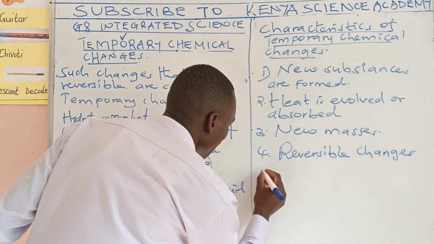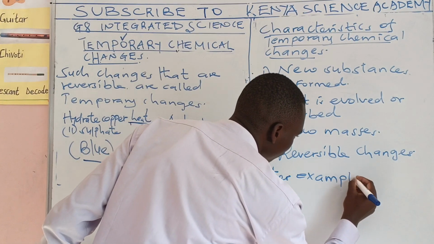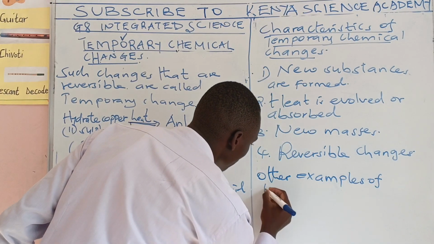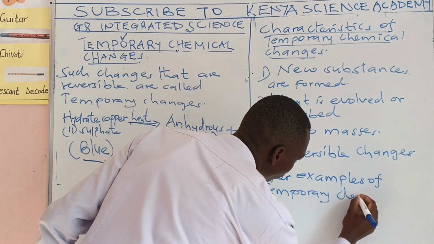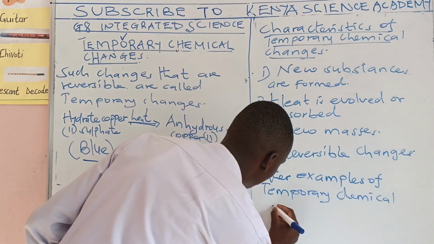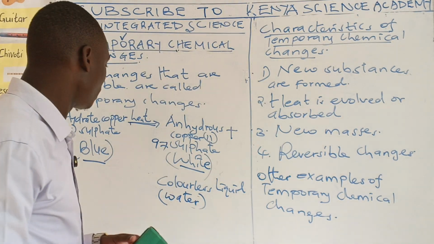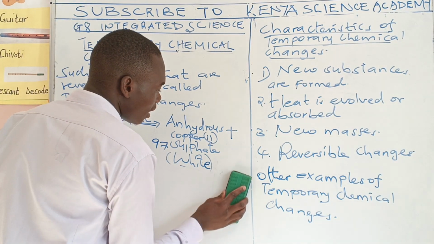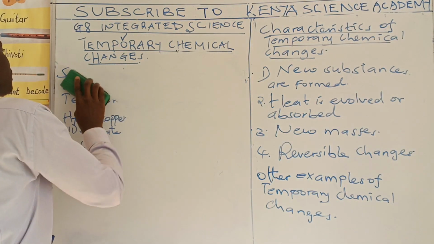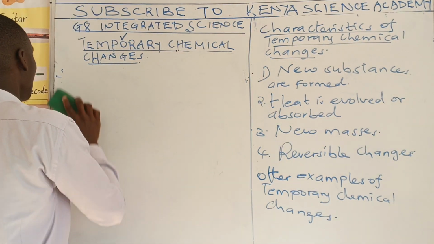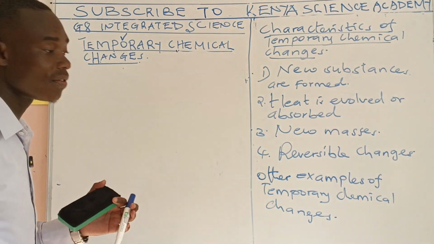Now, other examples of temporary chemical changes. I'm only going to give you one, and I will request you to go and do some 3 or 4. Identify those changes, write them down, and describe how they happen.